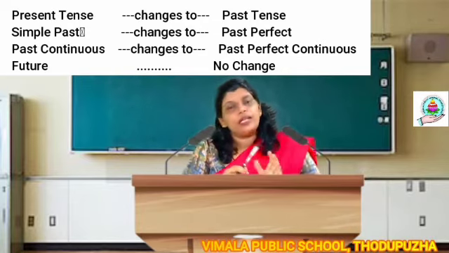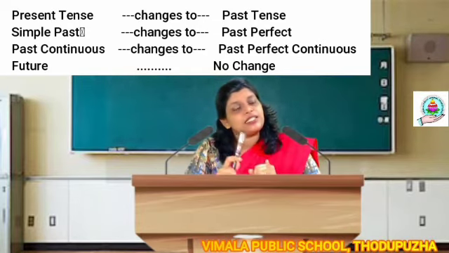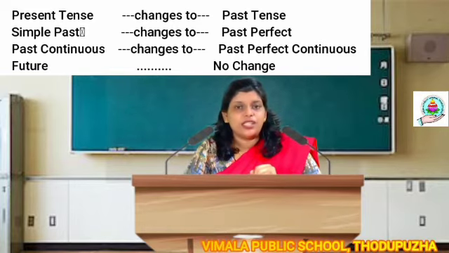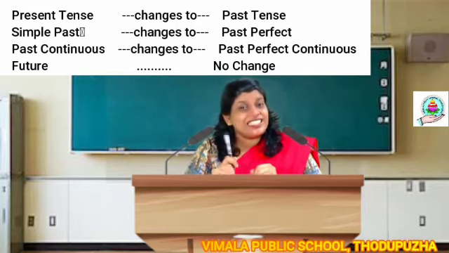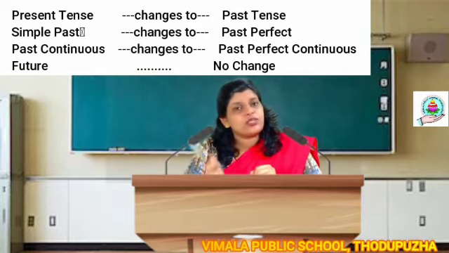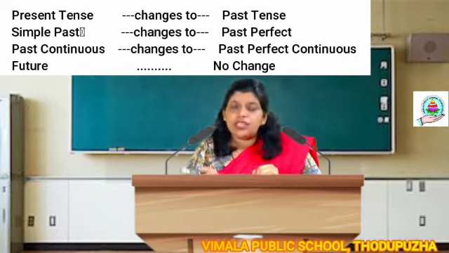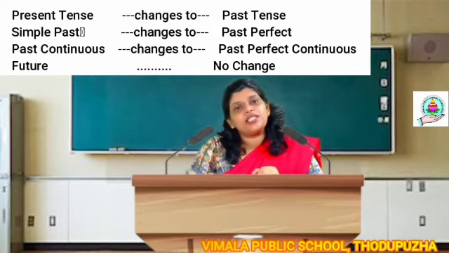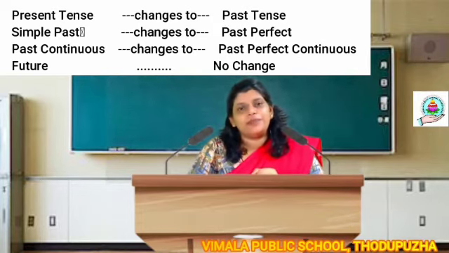That's a thumb rule. The second thing is, if you are getting a sentence in simple past tense, change it into past perfect tense. If you are getting a sentence in past continuous tense, change it into past perfect continuous tense.